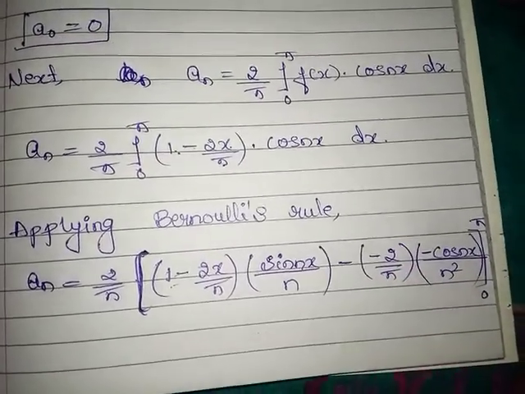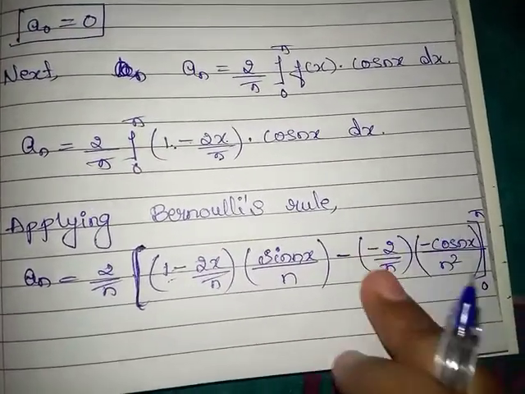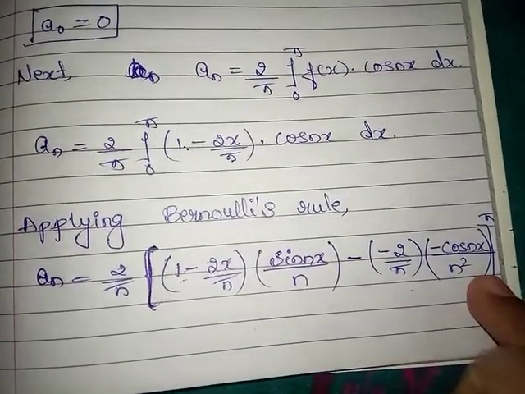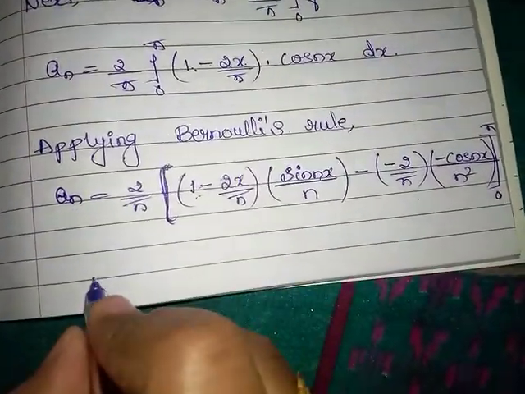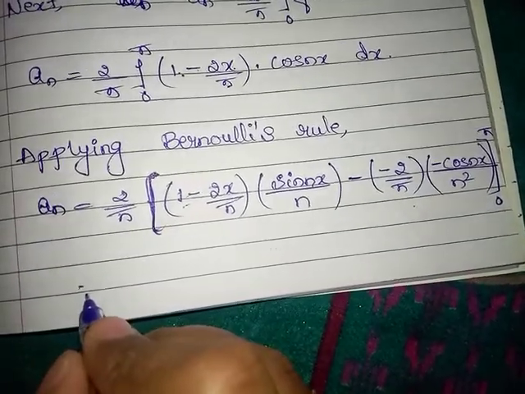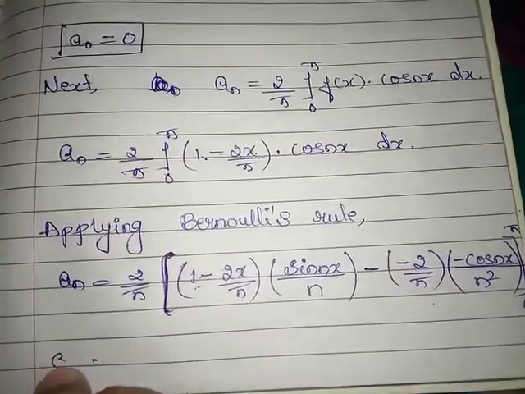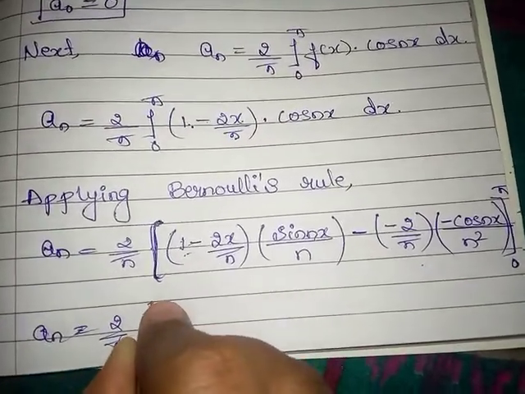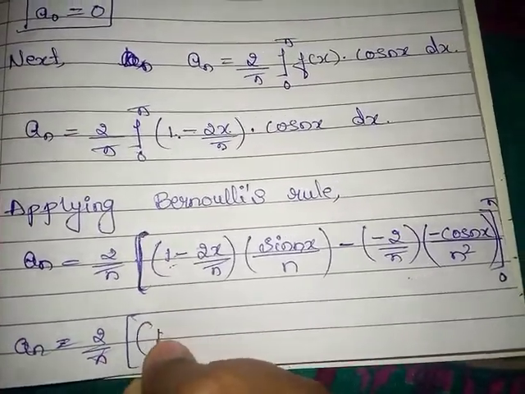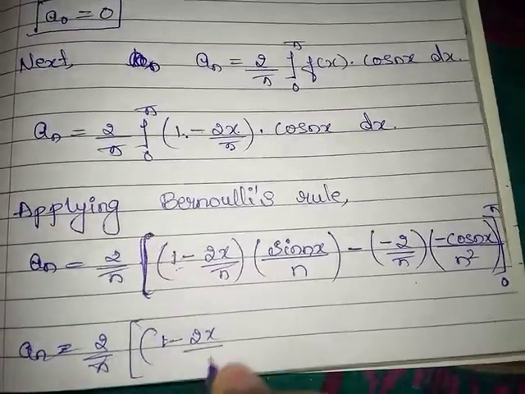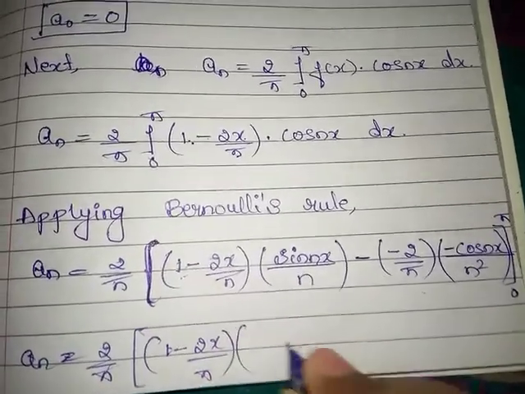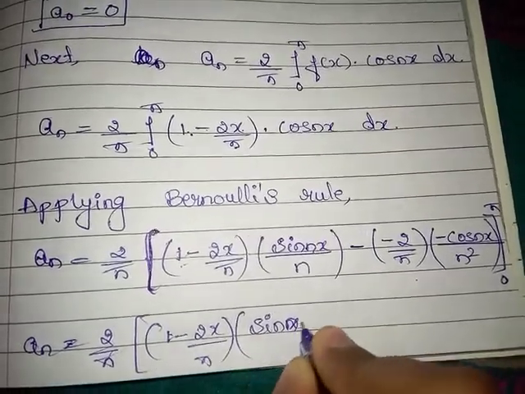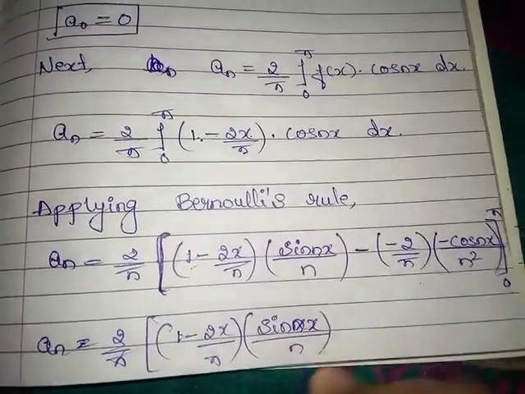If we write the next term, it will be 0 because differentiation of this constant is 0. 0 into something is 0. So you have to stop here only. Then an is equal to 2 by pi as it is, 1 minus 2x by pi into sin nx divided by n.